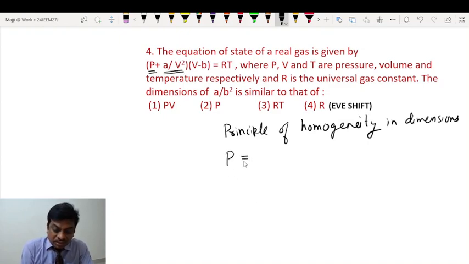In other words, you can see pressure is being added to A by V square. So therefore, A will have dimensions equivalent to P into V square.